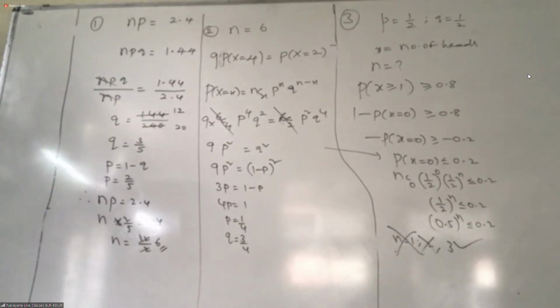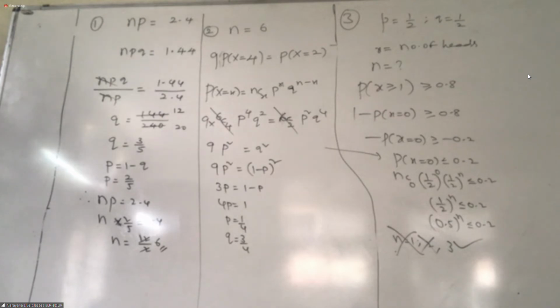Next question also. 20 identical coins, each with probability p of showing heads, are tossed. The probability that heads show on 10 coins is the same as that of the same thing above. Like the question below, there they are given P of X equal to something equal to P of X. Here, instead of terms, they are the same.